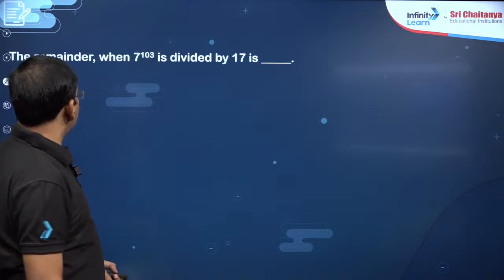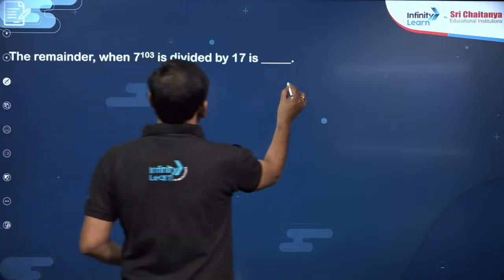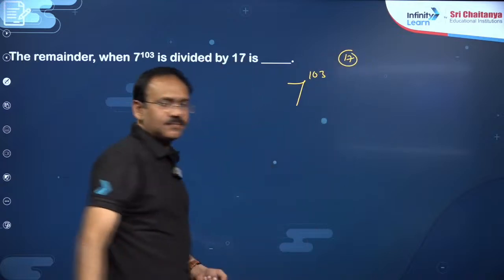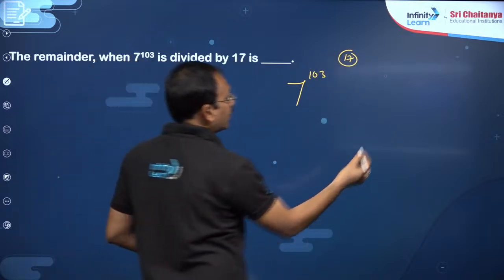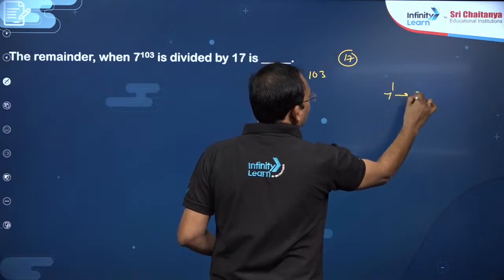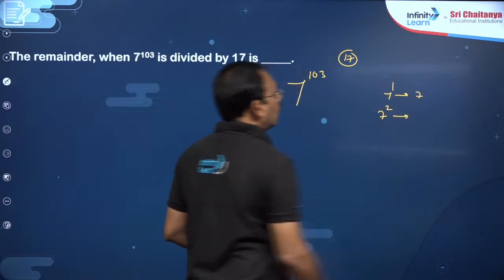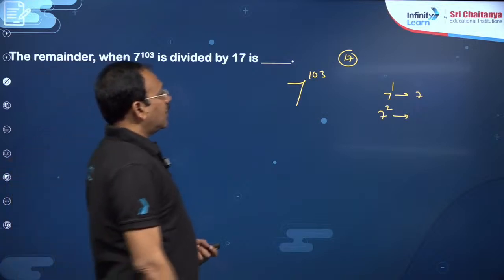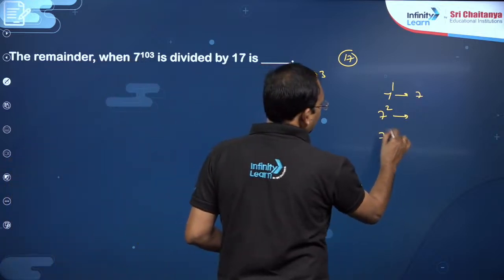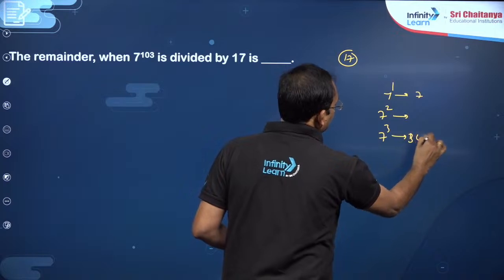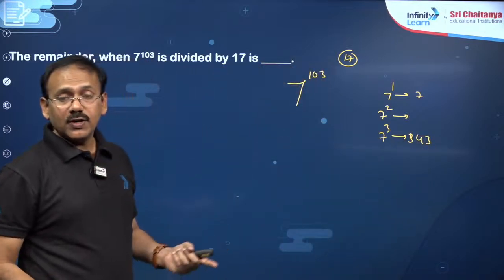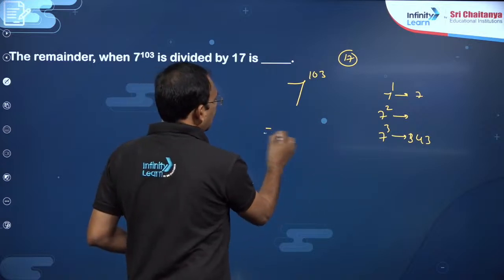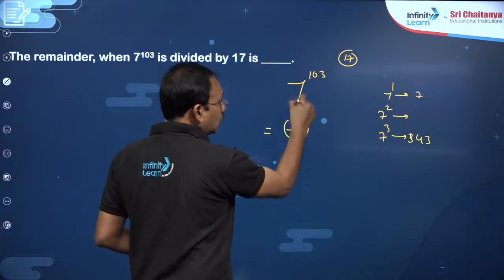The next question, dear students: what is the remainder when 7 power 103 is divided by 17? Okay, so keep reading the powers of 7. 7 power 1 will give you remainder 7. 7 square is 49. 7 cube is 343. Actually 17 twenties are 340, right? So 7 cube is 343.